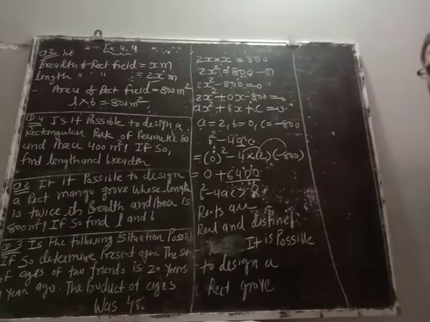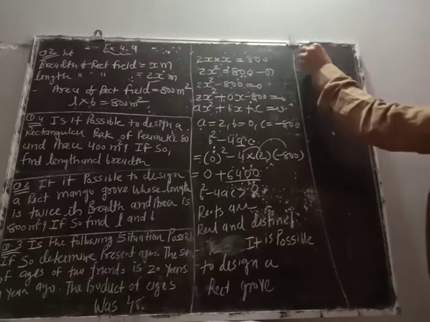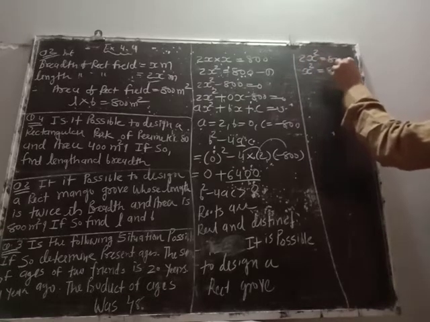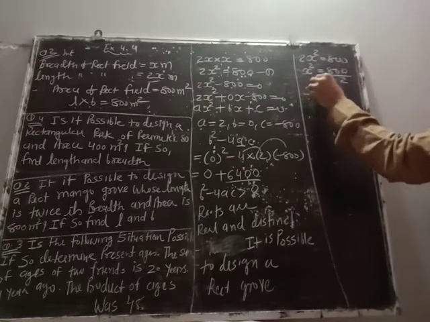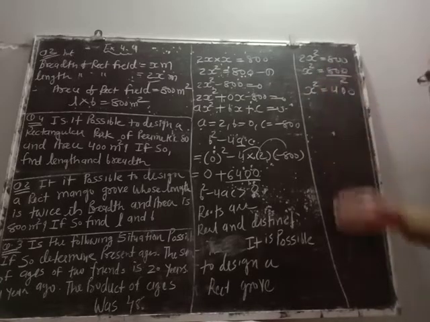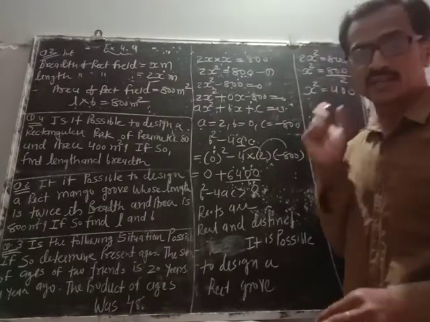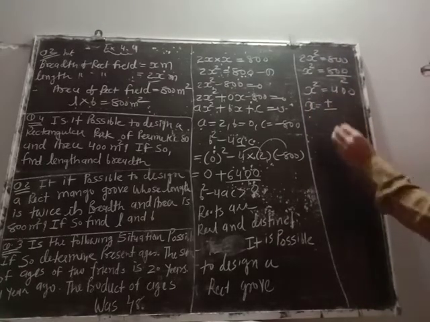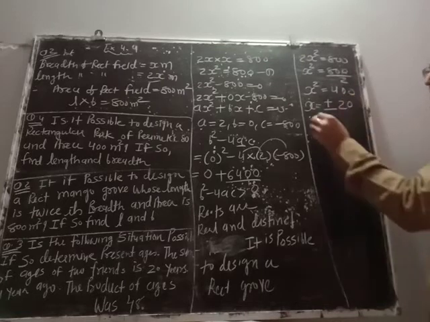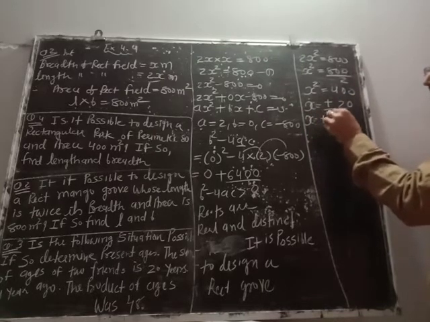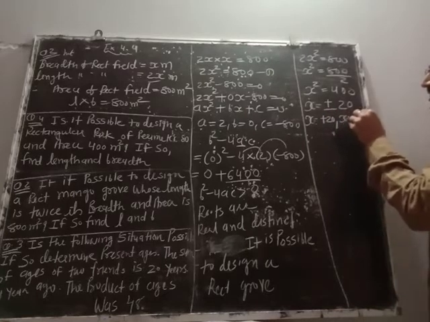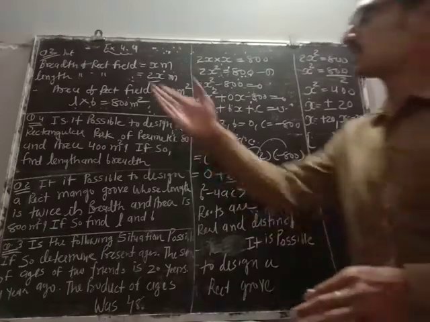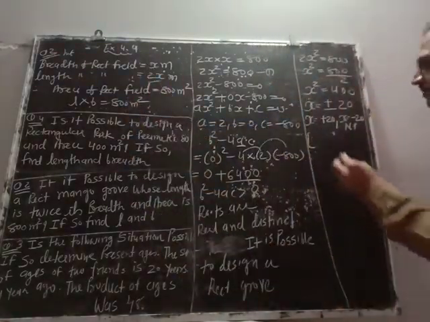So we'll use this equation. It will be easy for us. 2x square equal to 800, shift: x square will be 800 divided by 2, x square will be 400. Now to remove this square, what will we do? We'll take the square root on both sides. But when we take the square root, we have to consider both, plus minus. Square root of 400, so x will be plus 20 and x will be minus 20, which is not possible because x, we have supposed, is breadth, which can never be negative.